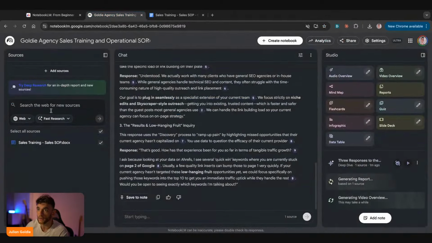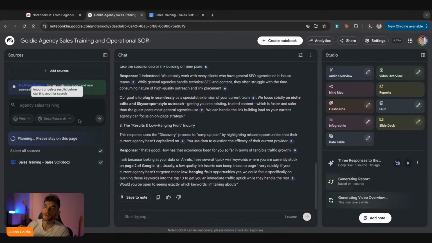Now, how do you load that in quickly? Well, if you go to the search the web section over here, and you've got this recipe about sales training, maybe you want to add some external sources from experts. You can put in sales training over here, or agency sales training if you're an agency like us. We have an SEO agency. Then over here we can type in deep research, hit enter, and that will start researching the web, looking through dozens or hundreds of sources to find this stuff, right? And then we're going to keep building through.